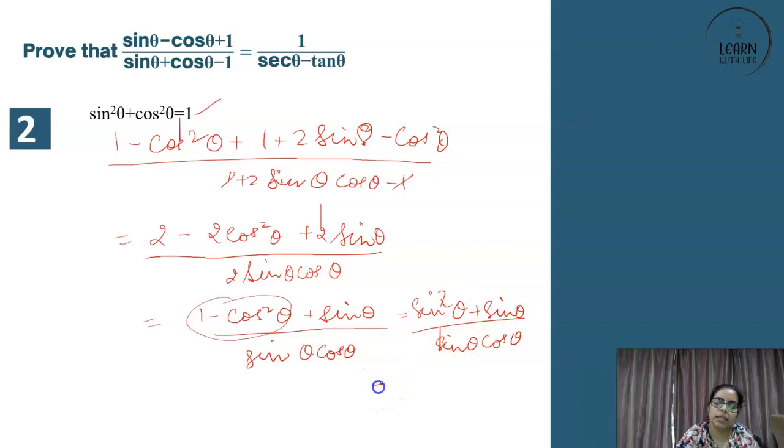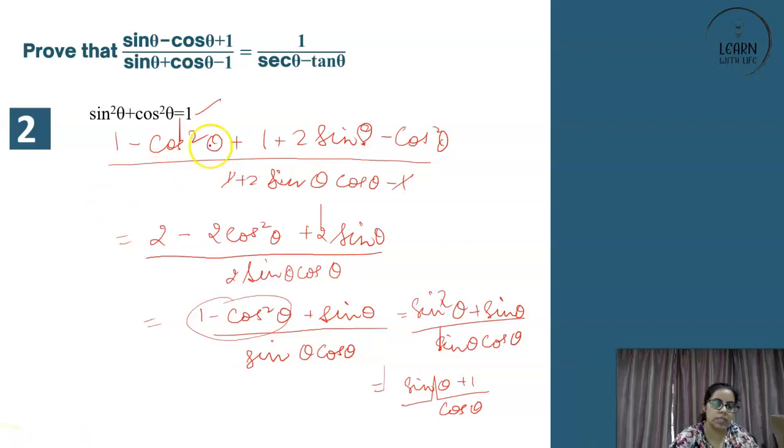Can you not take sine theta common? You can. So you are left with sine theta plus 1 upon cos theta. Right? Sine theta plus 1 upon cos theta. How many of you understood till here? Very good.